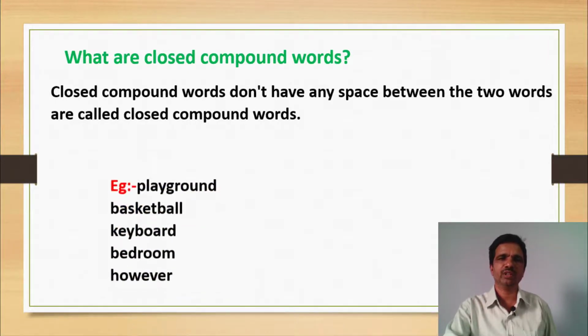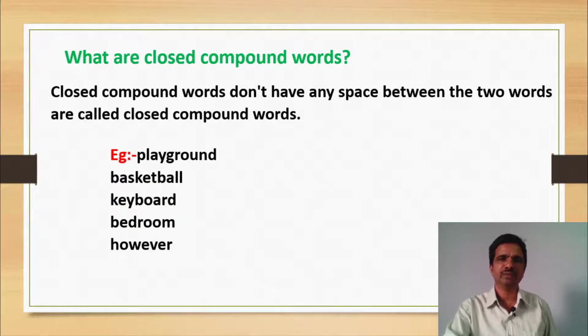Observe the following examples. Playground. Play is one word, ground is another word, but between these two words, there is no space. This is a suitable example for closed compound words. Observe the remaining examples. Basketball, there is no space between the two words. Keyboard, bedroom, however, these are very suitable examples.